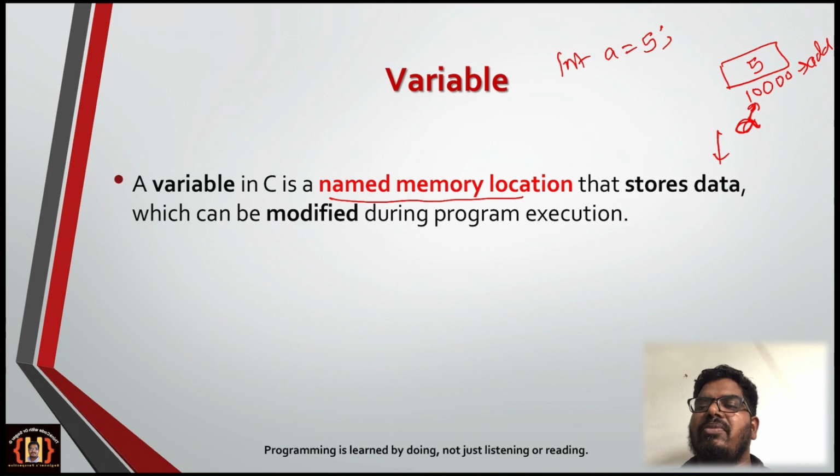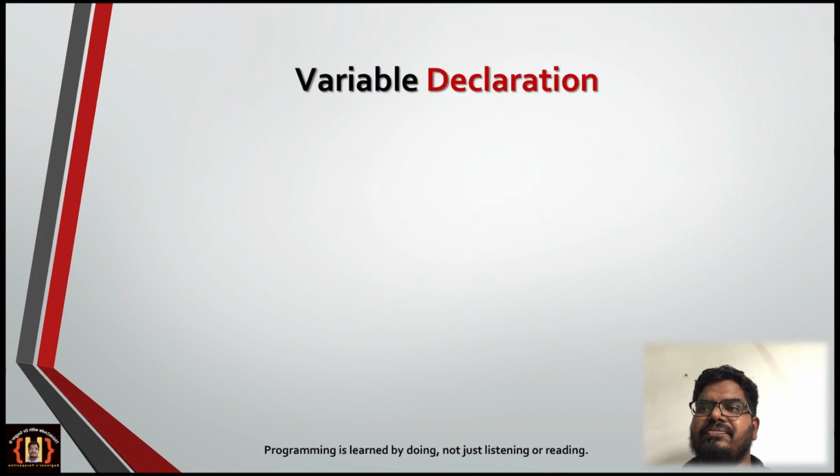We are not dealing with pointers now. I am simply saying a is at location 10,000, and at 10,000 the value 5 is present. We will understand more about memory locations when we deal with the pointers concept. Until then, just assume it is a named memory location which stores some data, and this data can later be modified during program execution.